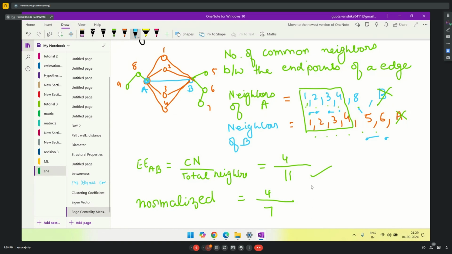Okay. Now, this edge embeddedness is used for link prediction. Like the earlier one was used for community detection, this is used for link prediction.